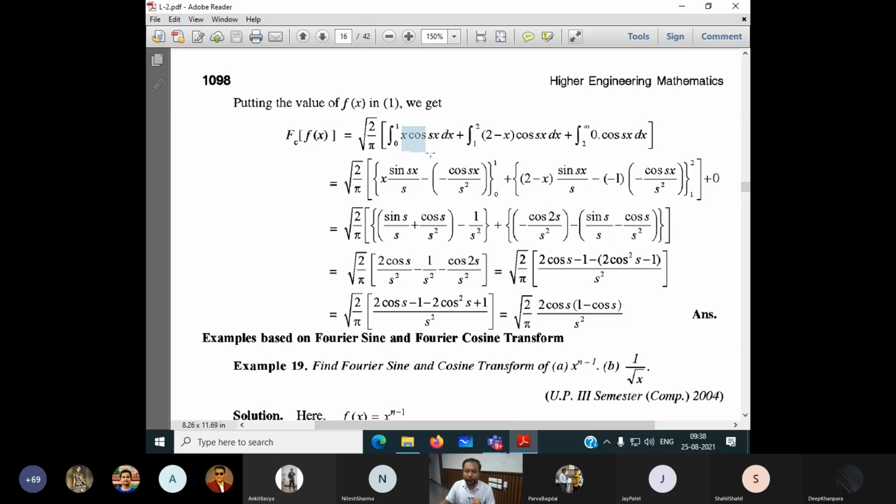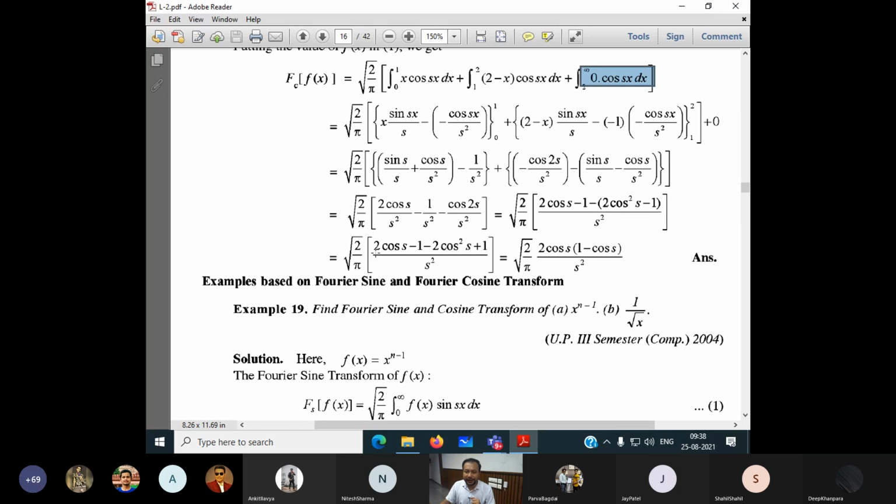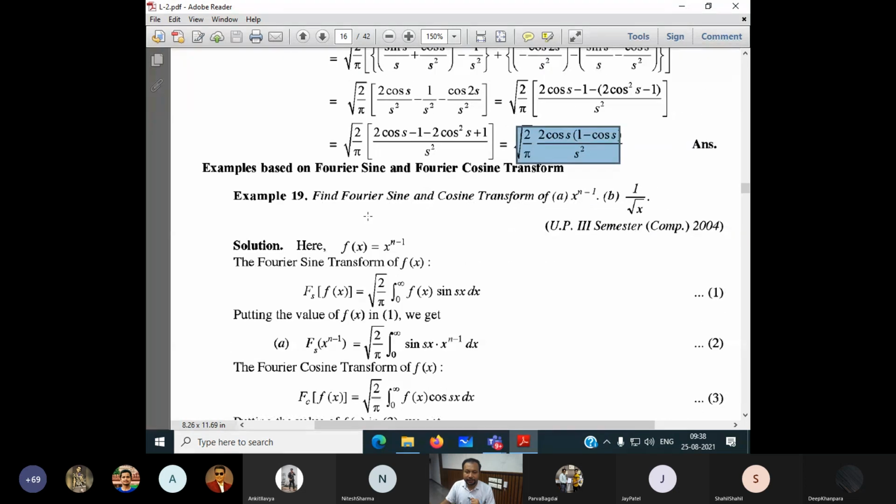So now I hope you can do these integrations. I believe that you can do integration, and this is automatically 0. So after doing this, I can get the Fourier transform. Okay, and this is very much important. Simple examples on Fourier sine and cosine transformation.